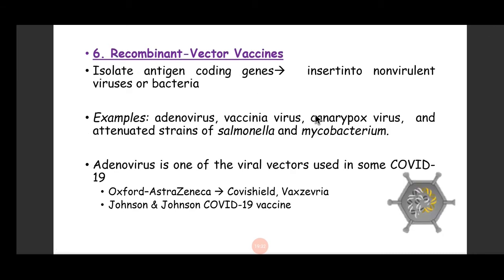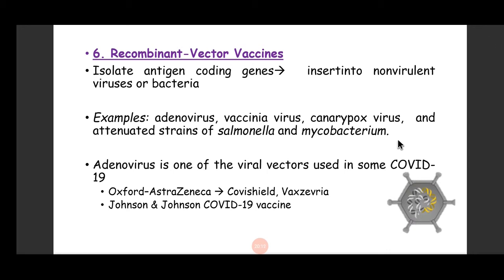Another type of vaccine is the recombinant vector vaccine. In a recombinant vector vaccine, we isolate the antigen coding gene and insert it into a non-virulent virus or bacteria. This non-virulent virus or bacteria will then produce the protein on its surface, and it will induce the immune system against the virulent pathogen. Examples of these vectors are adenovirus, vaccinia virus, canary pox virus, and attenuated strains of salmonella and mycobacterium. They can be used as vectors.